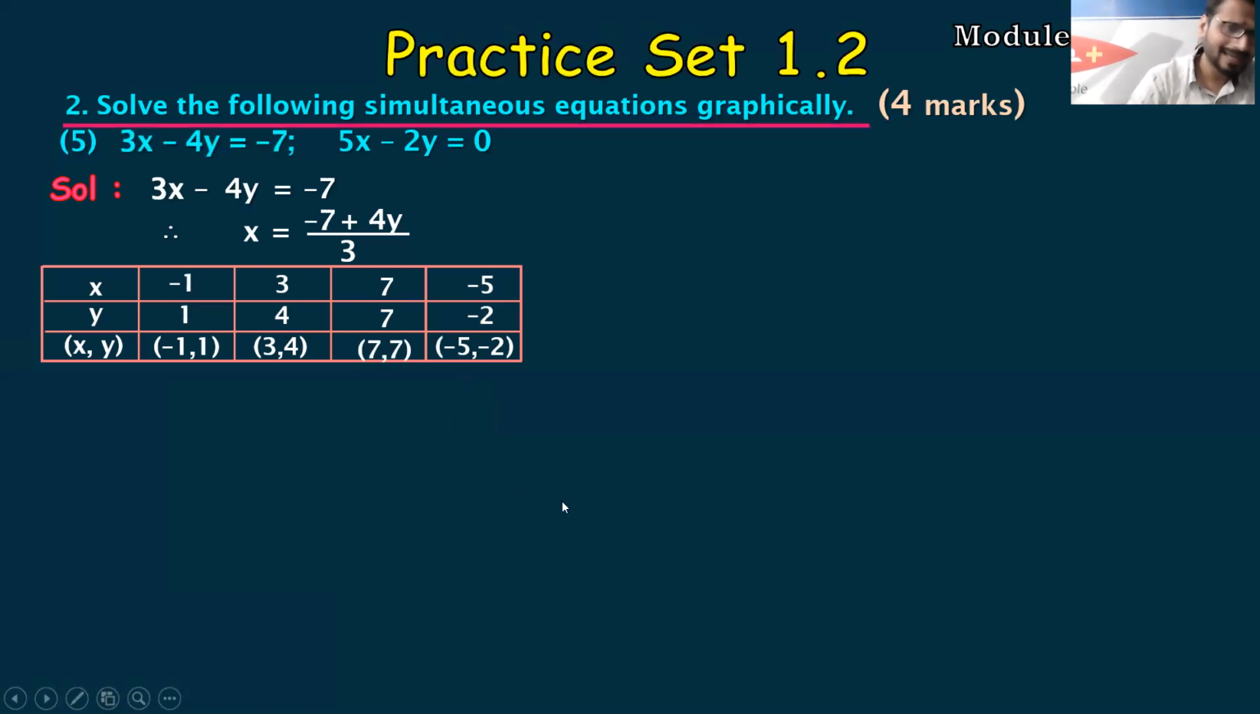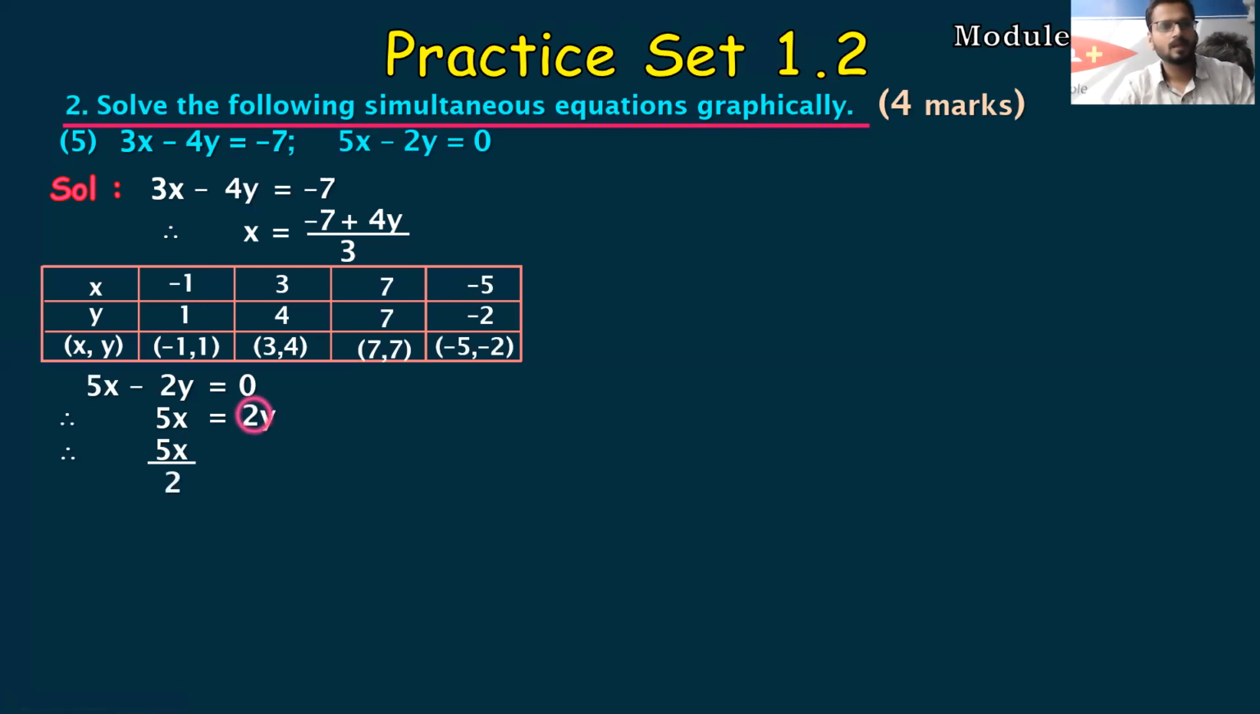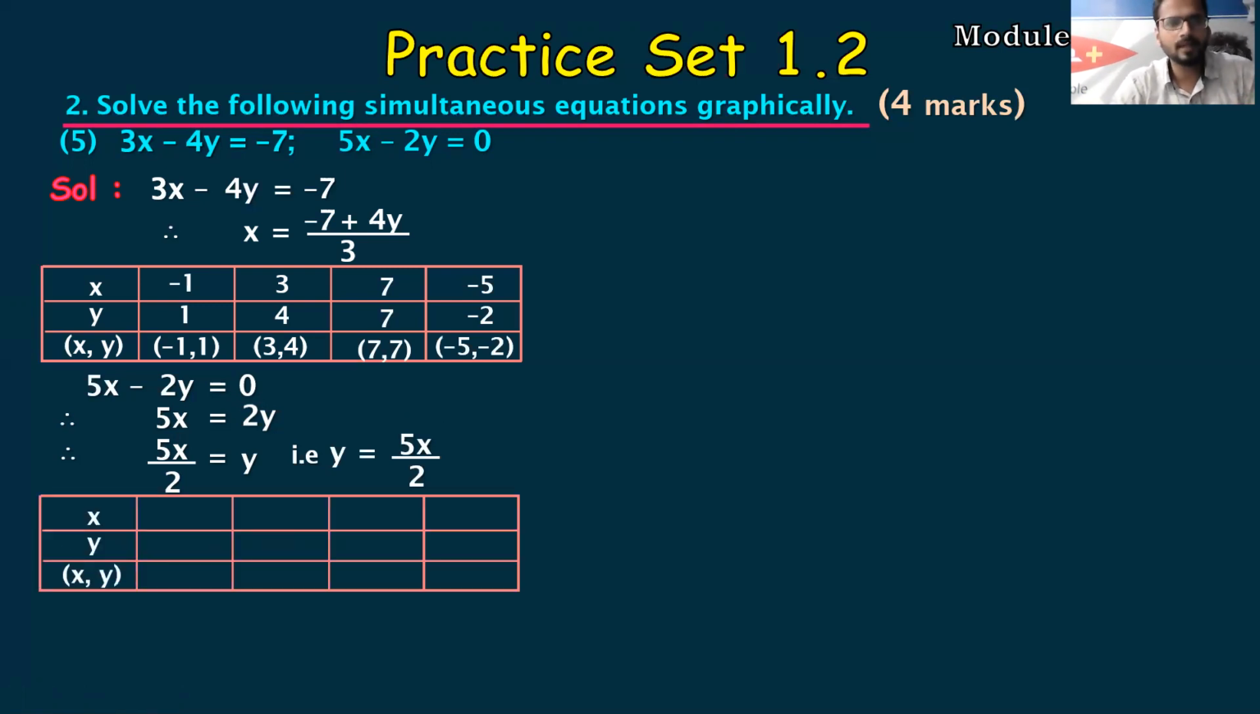Okay, let's take another equation, the next equation that they have given us. 5x minus 2y is equals to 0. Now, as I told, again, on the left hand side, I want a positive variable. So 5x is a positive variable. I'll keep it on the left as it is, and then we'll shift. So I will shift y. So 5x upon 2 is equals to y. That is y is equals to 5x by 2. Fine. Now we have to assume the values and make the table.